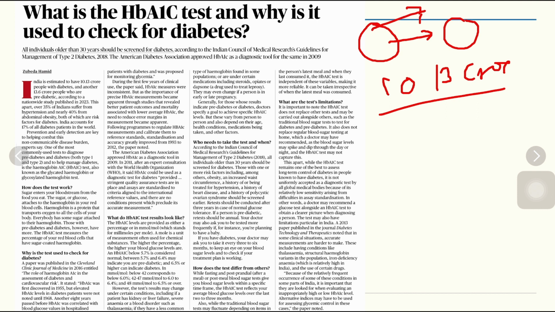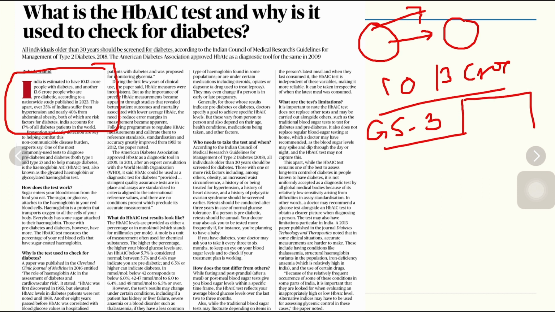Apart from this, over 35% of Indians suffer from hypertension and nearly 40% from abdominal obesity, both of which are risk factors for diabetes. India is regarded as the diabetes capital, and it accounts for close to 17% of all diabetes patients in the world. So you can utilize this particular data. There can be a question in GS3 regarding India being regarded as the diabetes capital across the globe, and how and why it is so. So you can give this particular data also.